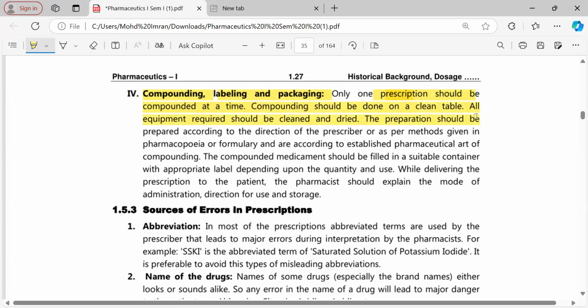All equipment required should be clean and dry, and the preparation should be prepared according to the direction of the prescriber and as per the method present in the pharmacopoeia. You should not change the steps.